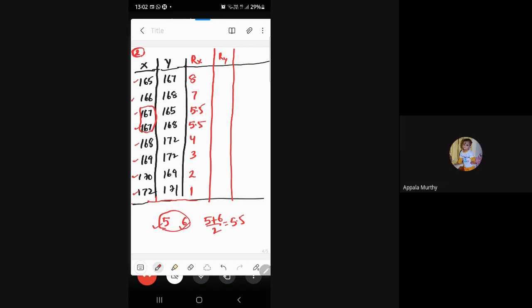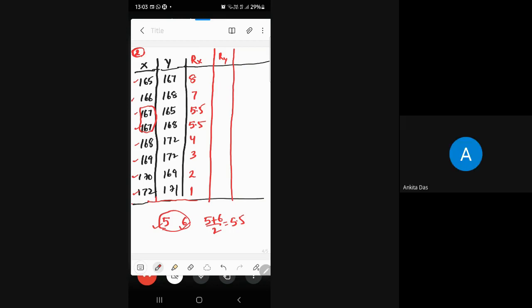Now we're moving to Y. I mean to say we can give 167 both the positions, the 5th rank. Like we give 5.5, then, your voice is not clear to me. Your voice is breaking.